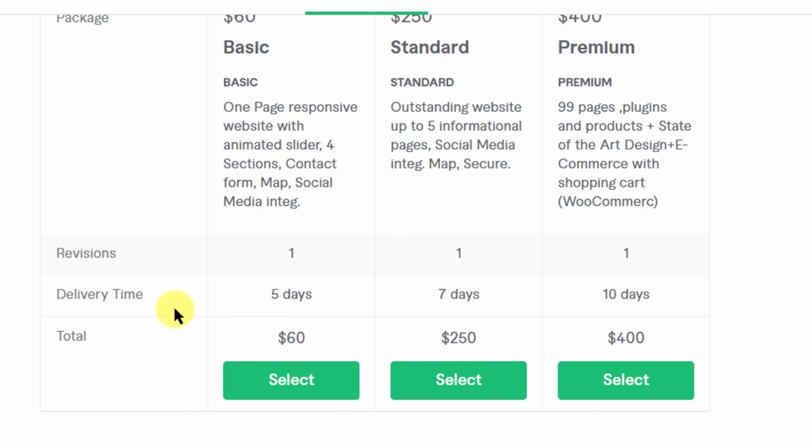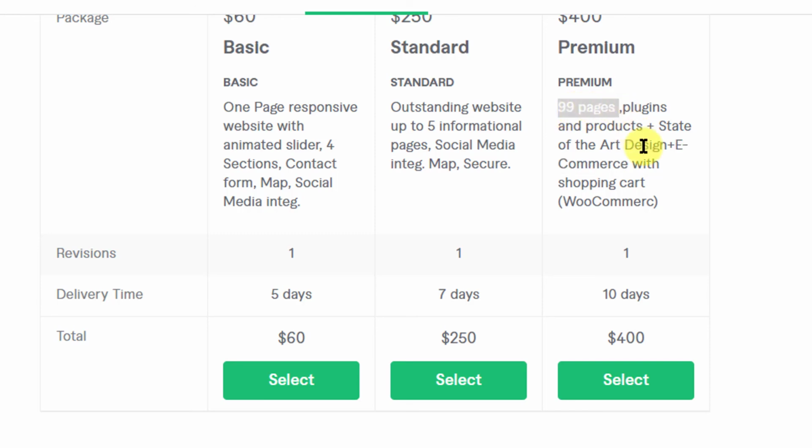Also, there is a very good relationship between the delivery time, the amount that is being asked, and the things that he's offering. But 99 pages, boss. Actually, you know what? 99 pages can be a reality, because if he is doing WooCommerce, an e-commerce site, there would be a lot of products. So each product would have its individual product page, and if that is considered, then 99 pages, okay, I can